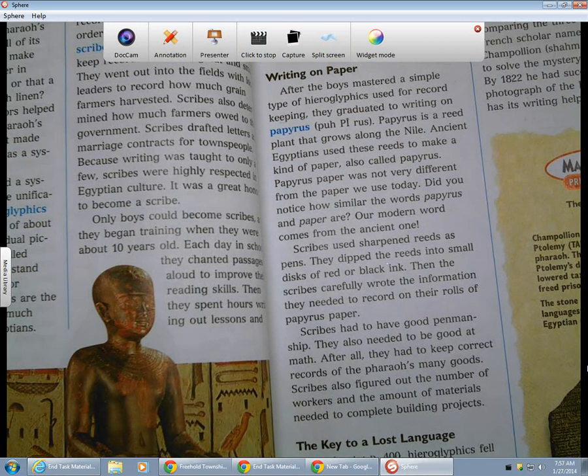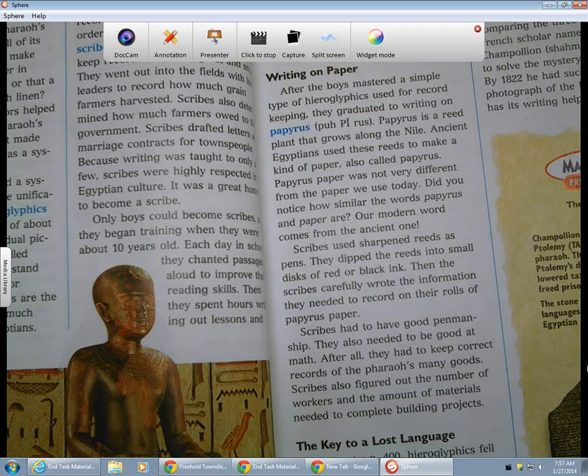Scribes also had to have good penmanship. They also needed to be good at math. After all, they had to keep correct records of the pharaohs' many goods. Scribes also figured out the number of workers and the amount of materials needed to complete building projects.